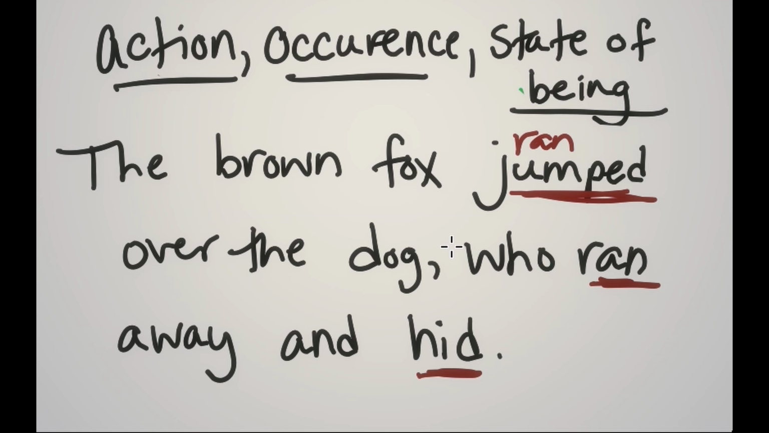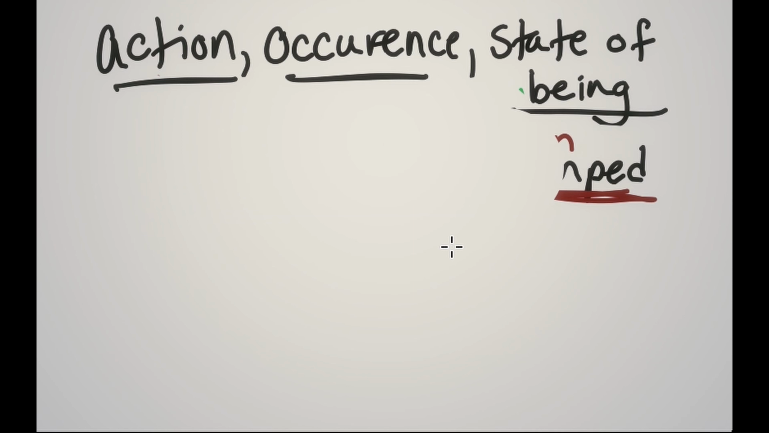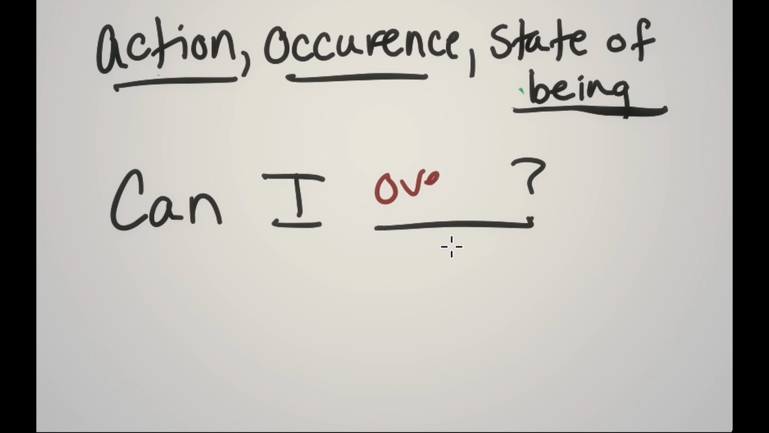Just ask yourself, can I over? No, I can't. Can I away? No, you can't away. You can't over. So those are not verbs. So if you are ever wondering if something is a verb and you don't really know because it kind of seems like it could be, ask yourself, can I blank? Can you do that word? Can you over? I mean, does that make any sense to you? No, it shouldn't.